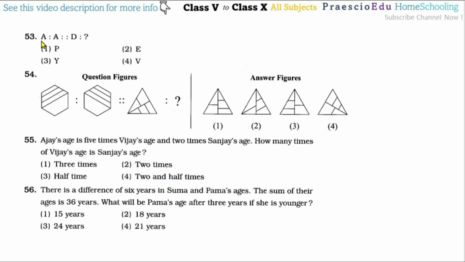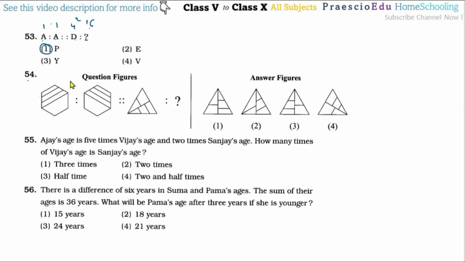Then question number 53: A is to A, then D is to question mark. So A means number 1 and 1 square is 1. Like this, D is the 4 and 4 square is 16, and 16 means alphabet P. So option number 1 is the correct one.